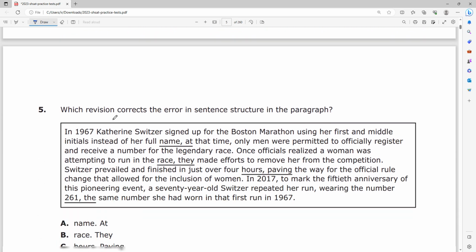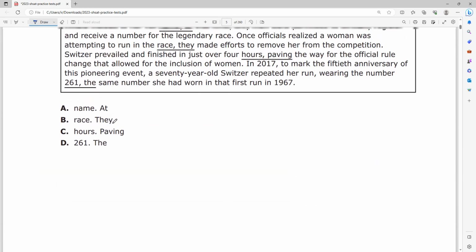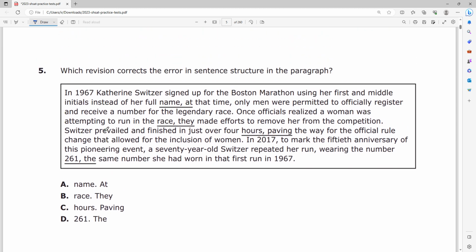We're moving on to number 5, and that's the end of part A. And it says, which revision corrects an error in sentence structure in the paragraph, okay? So it says that in 1967, Catherine Switzer signed up for the Boston Marathon using her first and middle initials instead of her first name. At that time, only men were permitted to officially register and receive a number for the legendary race.